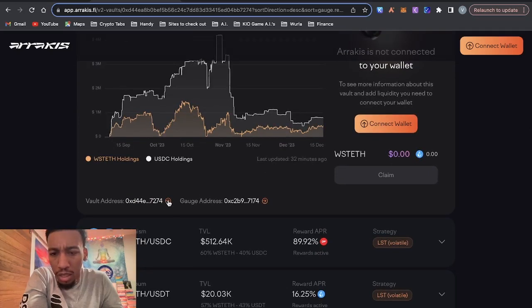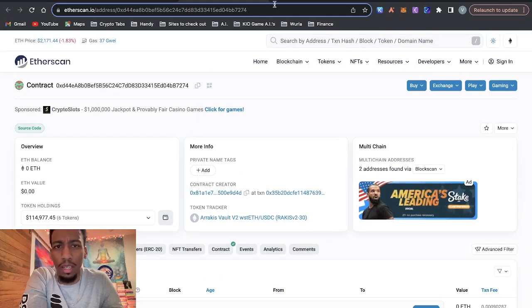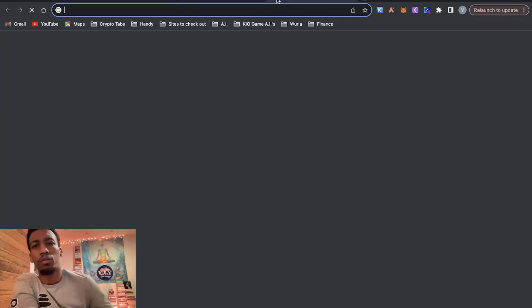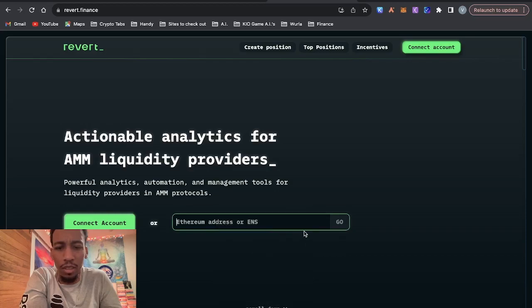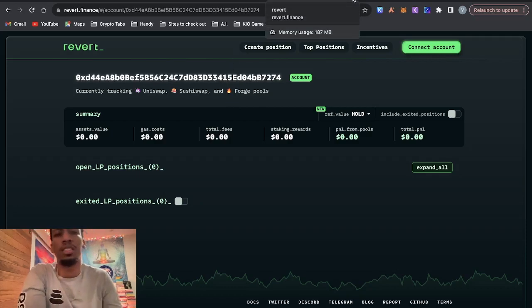Let's see what happens when I click vault address. All right, so I'm going to copy this and see if I can plug it into Revert Finance and track performance. Paste an address here, click go. Yep, so I don't get to see anything. Normally, when I put in my wallet address, it'll show all the pools I'm in. So yeah, I don't know how to track the performance of that pool or any of their pools on their website. So when they say this thing is transparent, I'm not sure how transparent it actually is.